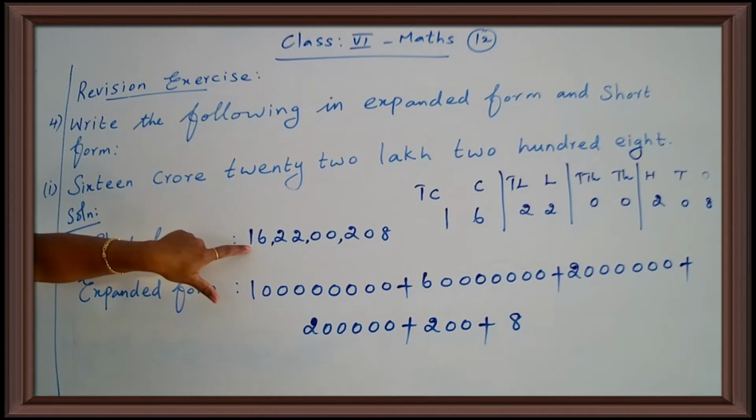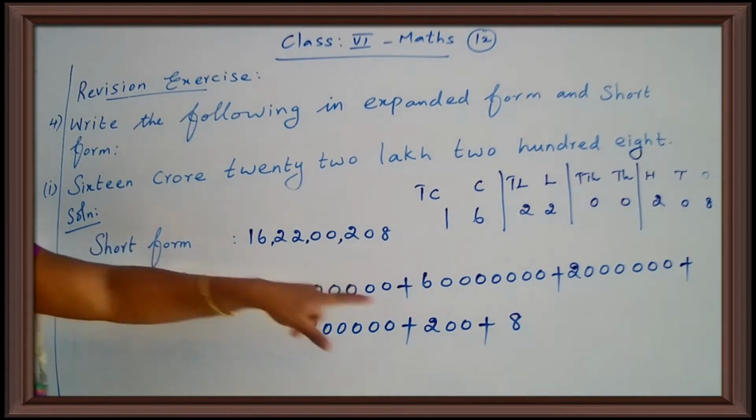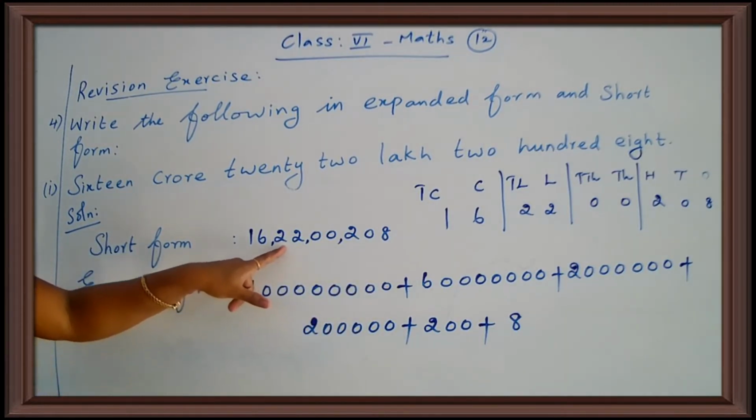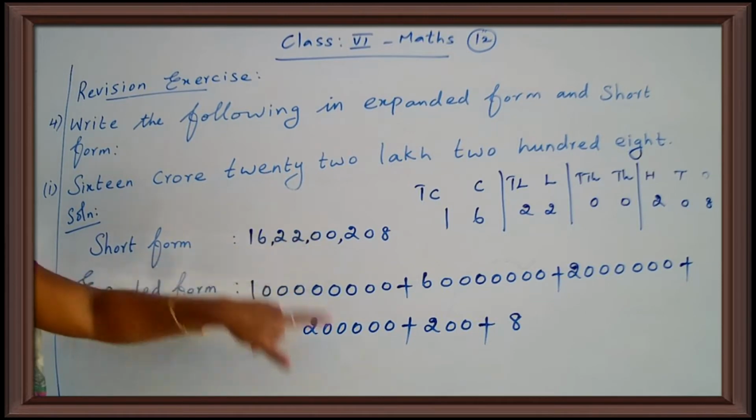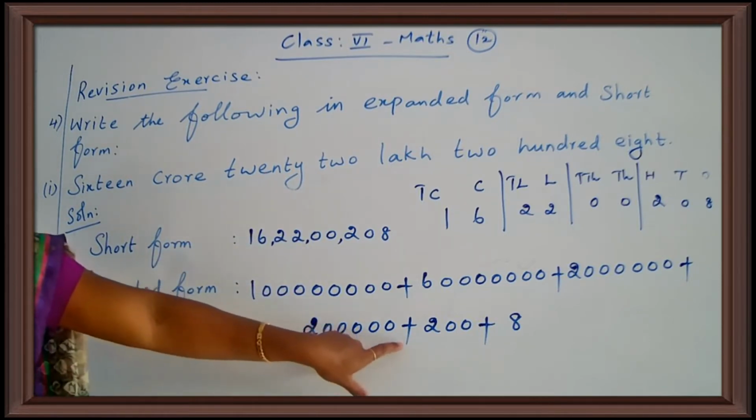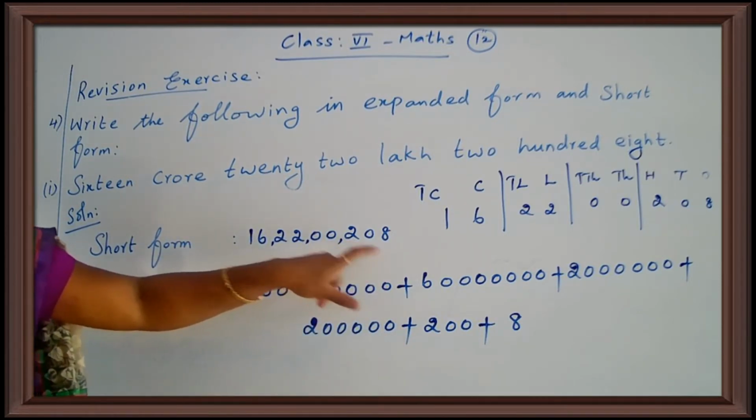1 into 10 crore is equal to 10 crore. So that's why 10 crore plus 6 crore plus, what is the place value of this 2? 2 into 10 lakh is equal to 20 lakh, plus 2 into 1 lakh, that is equal to 2 lakh, plus 200, plus 8 ones.